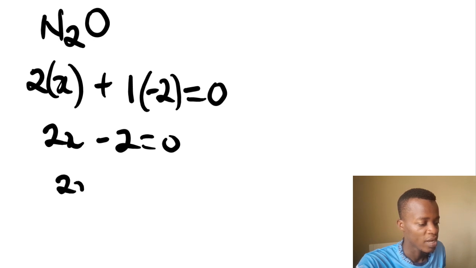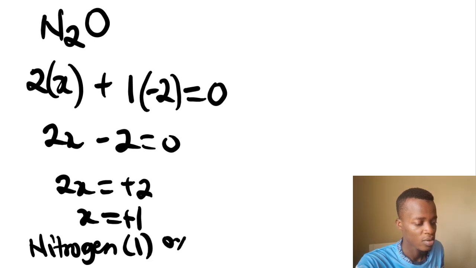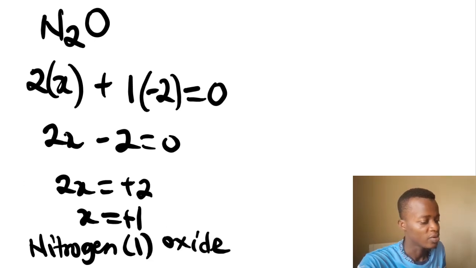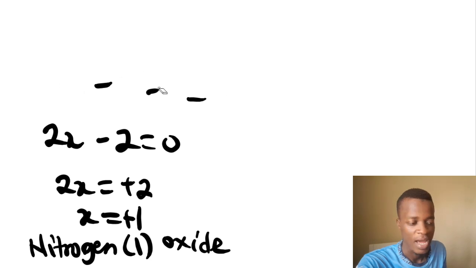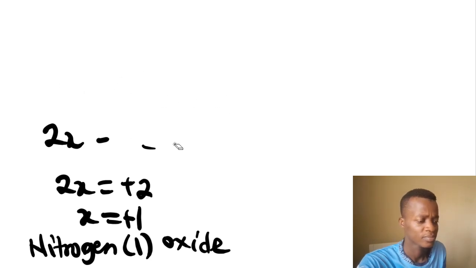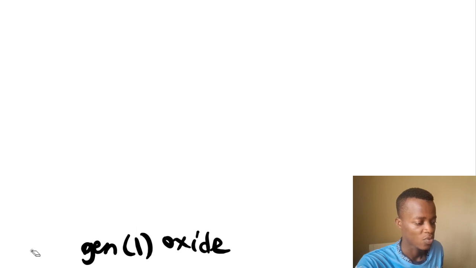So 2x is equal to plus 2. So x is equal to plus 1. So this is going to be nitrogen 1 oxide. Nitrogen 1 oxide, as simple as that. That is the naming. Don't worry, we'll solve another one.